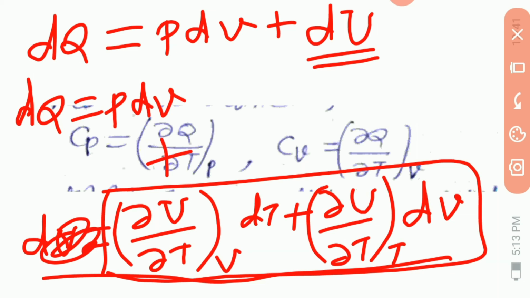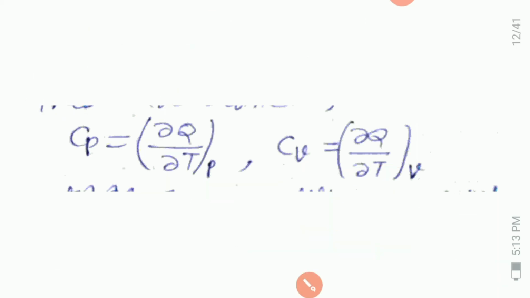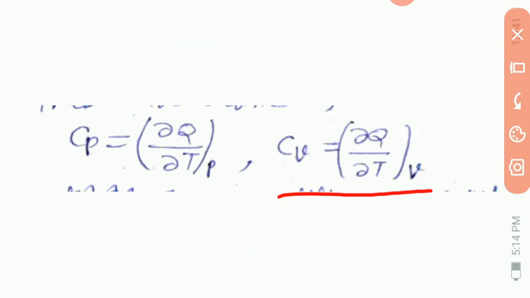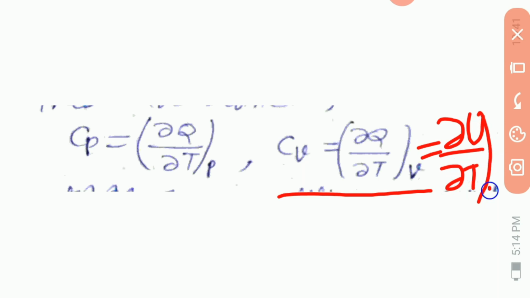Now we have Cv is equal to ∂Q/∂T at V. This can be written as ∂U/∂T at V. Suppose this equation is number 1.